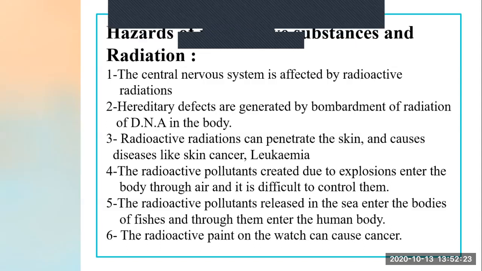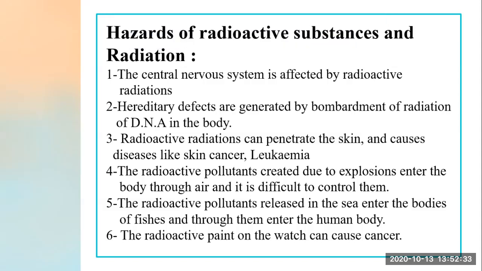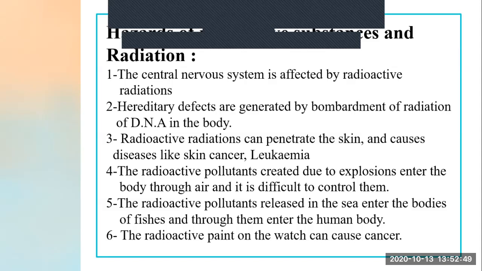We know that still the children who are born, are born with some defects. Some are handicapped, some are very weak, some have a very weak immune system. So hereditary defects mean if one generation is affected by the radiation, it passes to the next generation by the DNA, by heredity. So hereditary defects pass from generation to generation.